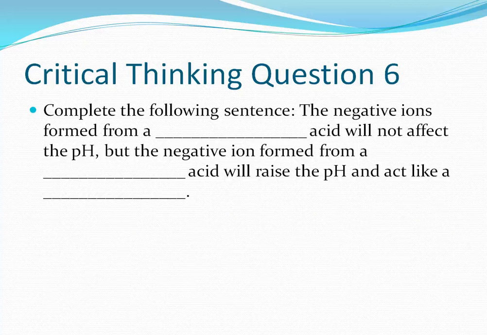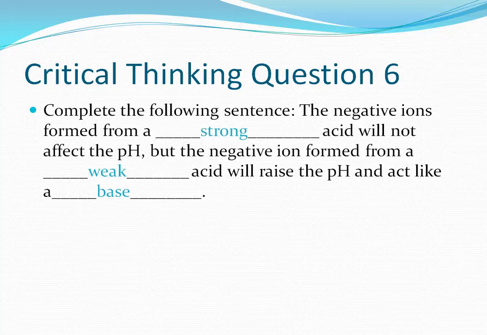Critical thinking question 6. Complete the following sentence. The negative ions formed from a strong acid will not affect the pH, but the negative ion formed from a weak acid will raise the pH and act like a base.